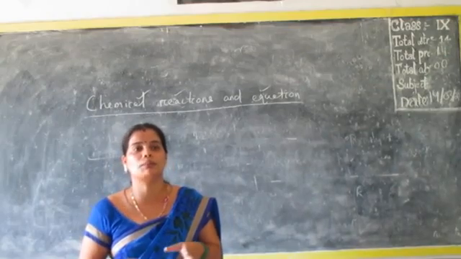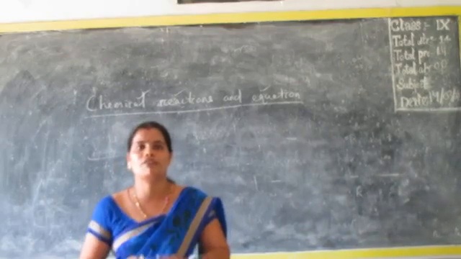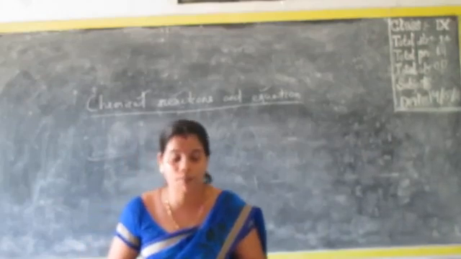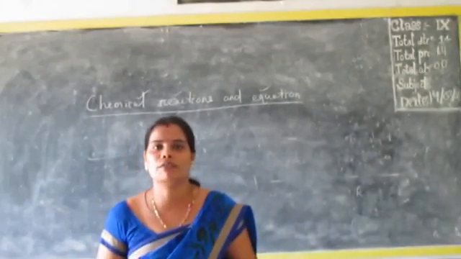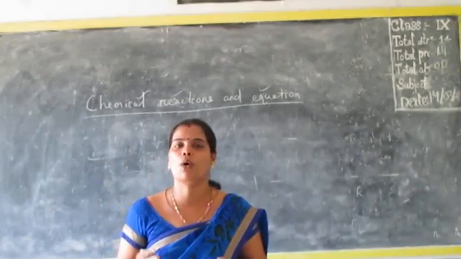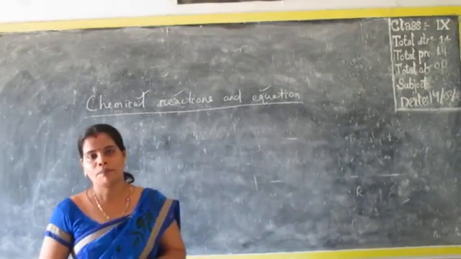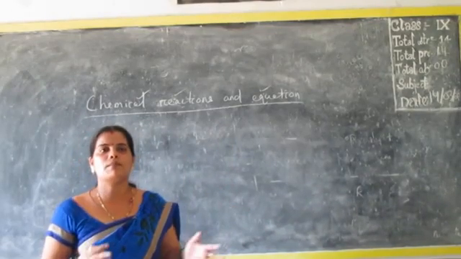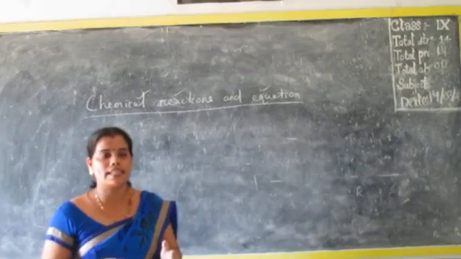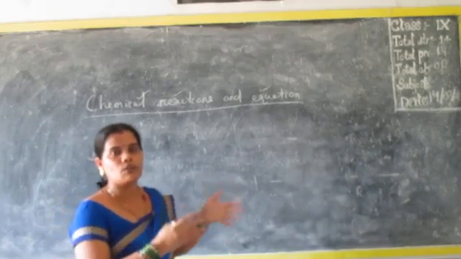Why so? Because the product quality should be perfect. To get a perfect product, we have to add things in a proper ratio or quantity. The same thing happens here. In a chemical reaction, we have to see whether the quantities are equal or not.